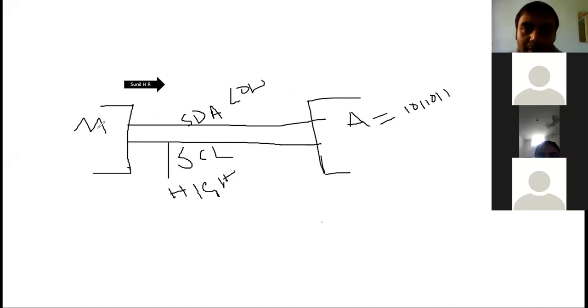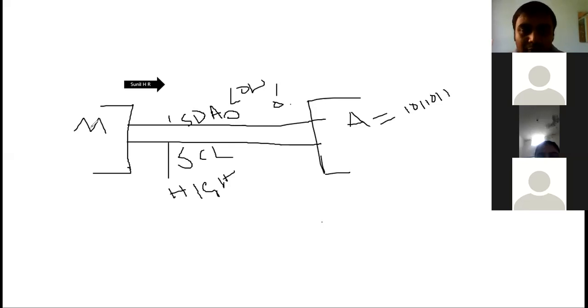Then the master will wait for the acknowledgement. The device says, yes, I have received your address and I am the one with whom you want to communicate, and sends an acknowledgement, 1 or 0, right? Before that, the master sends a bit: 1 for read operation and 0 for write operation, or vice versa. It sends one meaning, I want to read something from you, or 0 meaning, I want to write some data to you. Seeing that, the device also sends an acknowledgement: yes, I am ready to receive the data, I am ready to send the data.